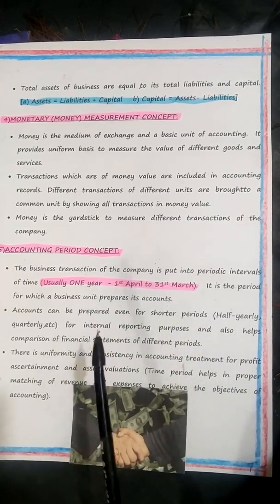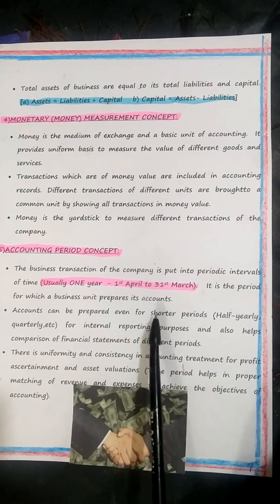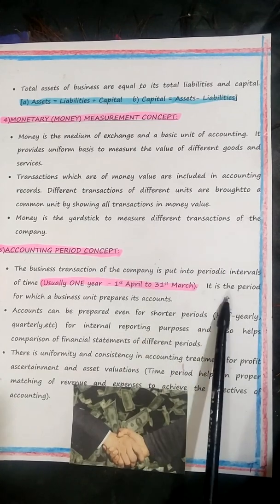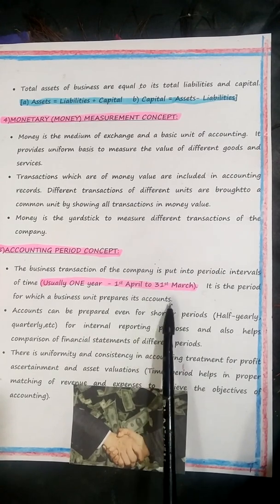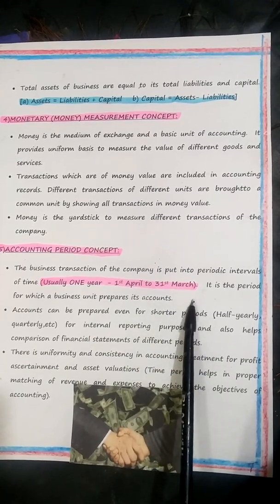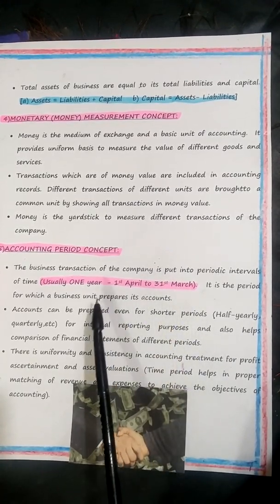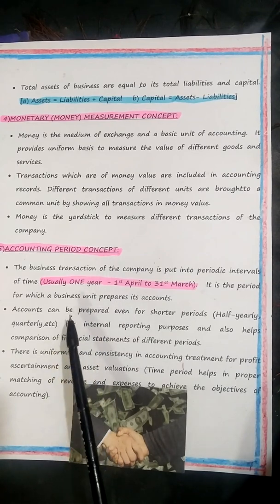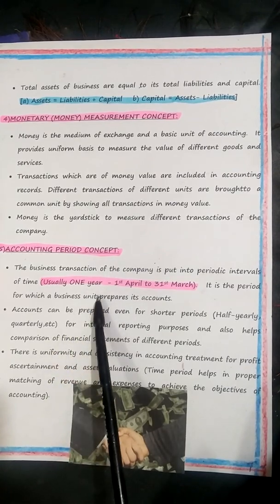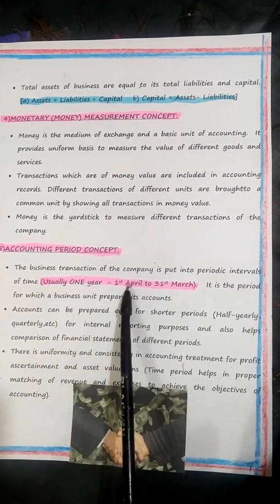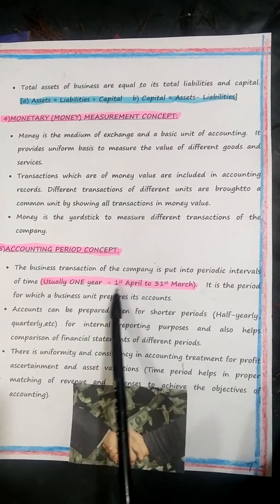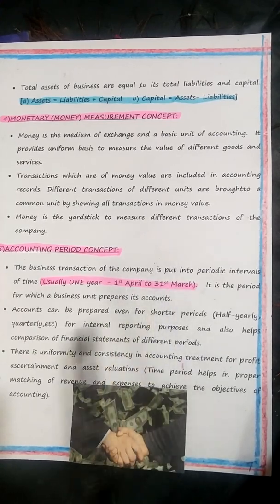It is a period for which a business unit prepares its accounts. Also, you must understand this. It is a period for which a business unit prepares its accounts. So, in order to report its financial position, children, to the external users, they must follow the accounting period concept. Yes, there's a time frame for preparing accounts, financial statements, and reports also. What is the time period required to prepare? Usually 1 year, the financial year. What does the financial year say? 1st of April to 31st of March.